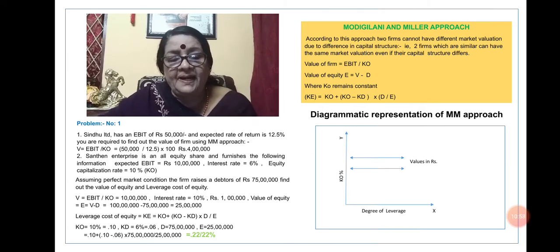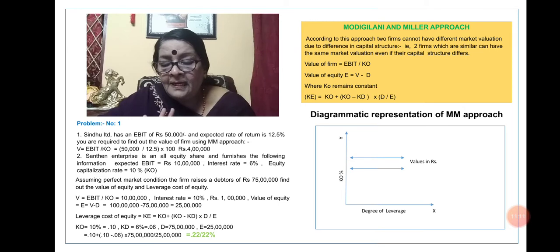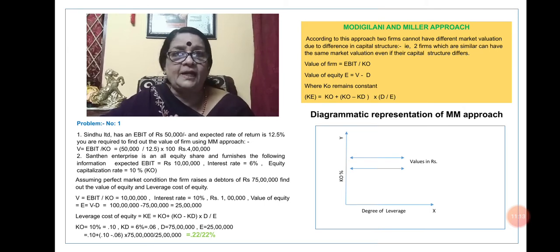Sindhu Limited has an EBIT of 50,000 rupees and an expected rate of return of 12.5%. You are required to find the value of the firm using this approach. That is, we have to find V, the value of the firm. The equation is EBIT divided by KO. EBIT is 50,000 and KO is 12.5%, so it comes to 4 lakh rupees. So the first question is over.